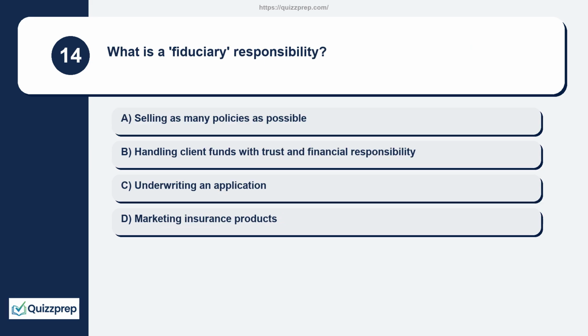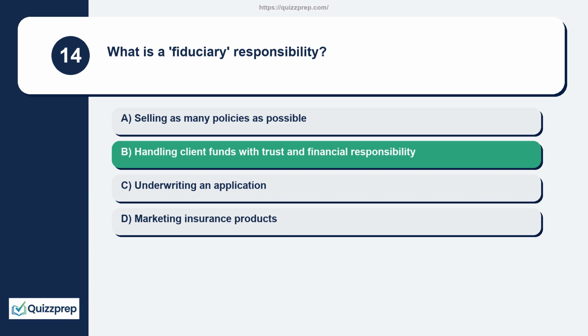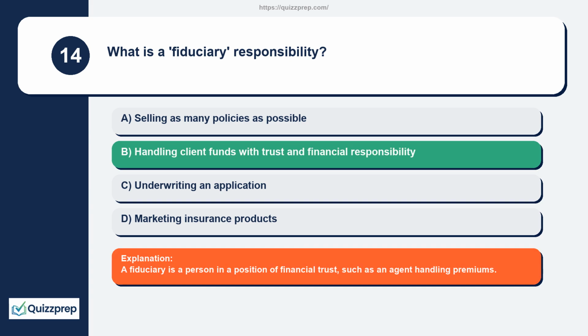Question 14. What is a fiduciary responsibility? Selling as many policies as possible. Handling client funds with trust and financial responsibility. Underwriting and application. Marketing insurance products. A fiduciary is a person in a position of financial trust, such as an agent handling premiums.